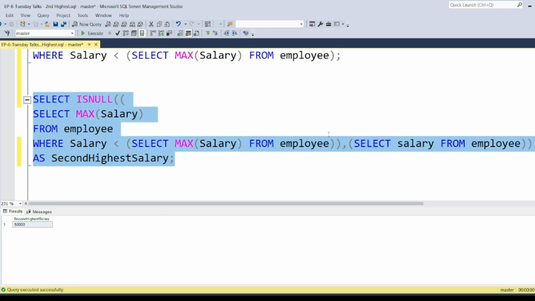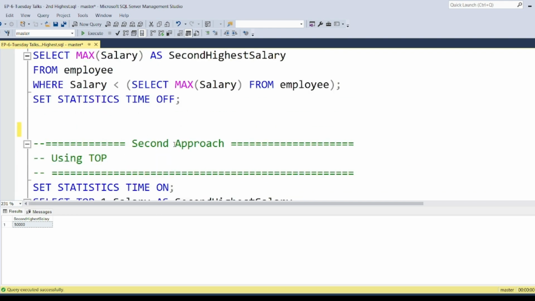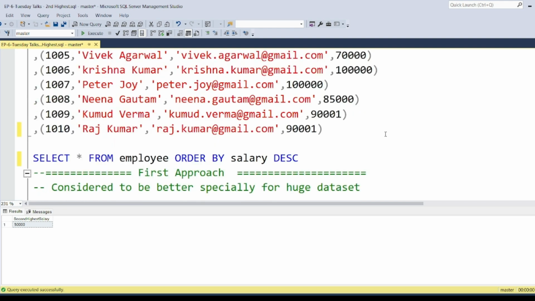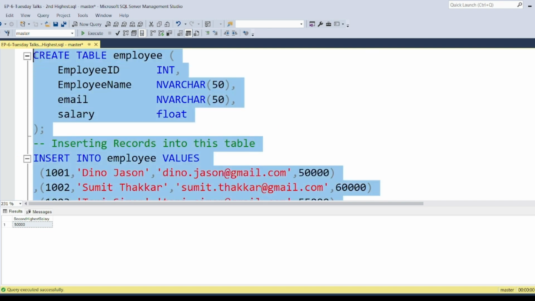Make sense? Also, we have covered two things. In fact, three things. We know how to find the second highest salary. We know how to handle a single record table. And we know if duplicate records are there, how we can handle those. Okay, let's go and recreate the tables again so that I will show you the other stuff.